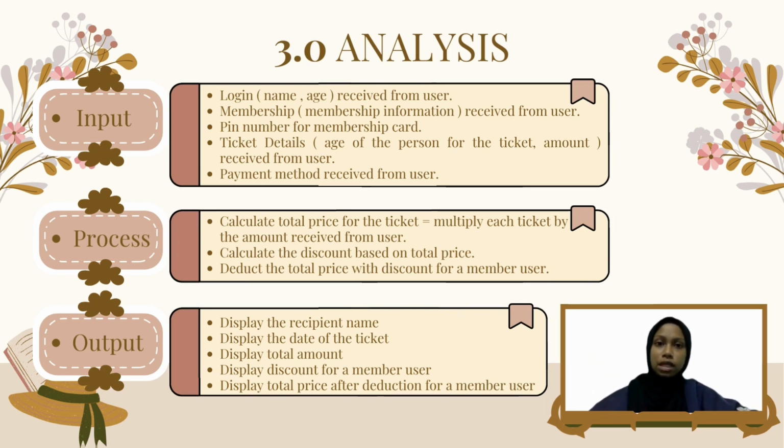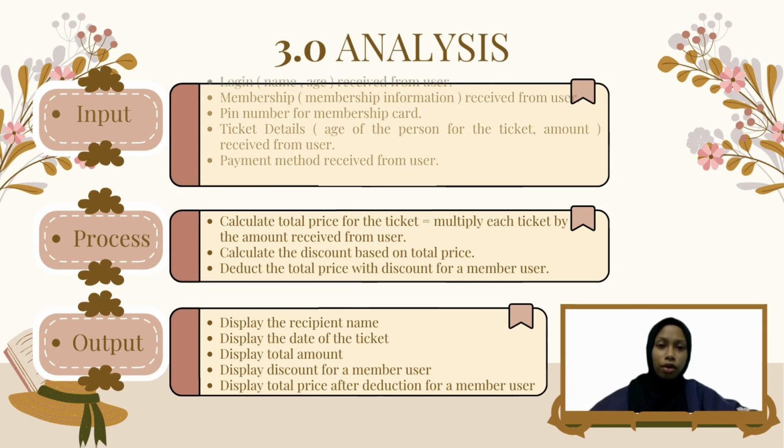And lastly, output. In output, we display the recipient name, the date of the ticket, the total amount, the discount for a member user, and the total price after deduction for a member user.